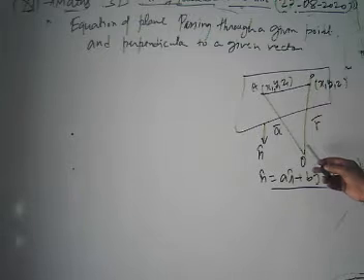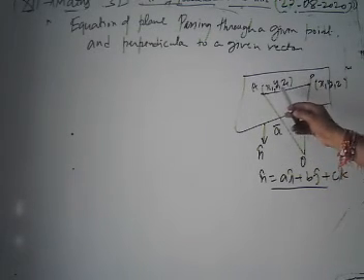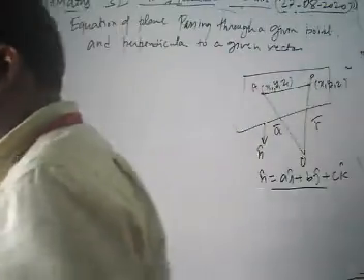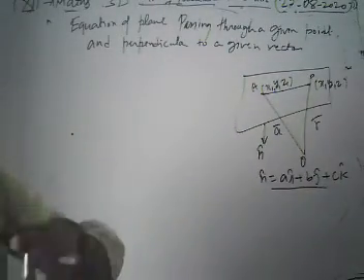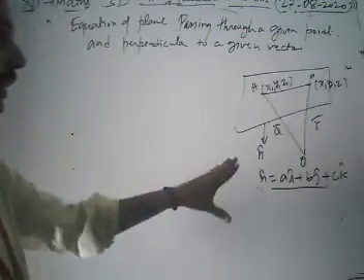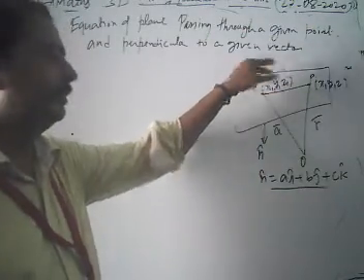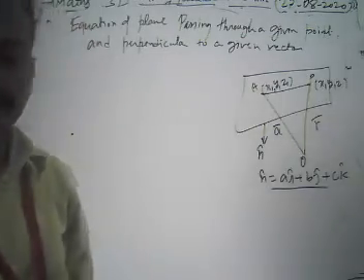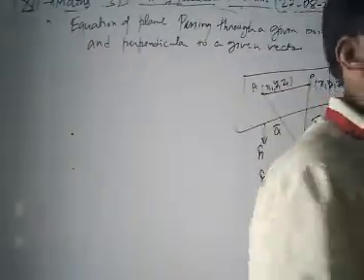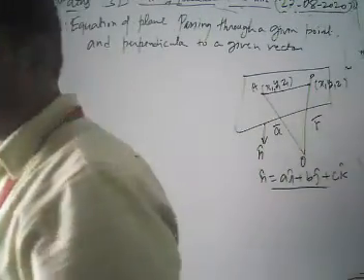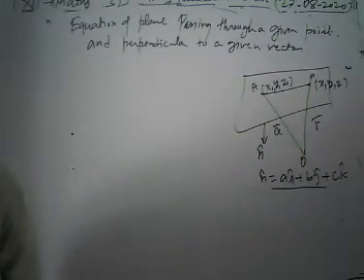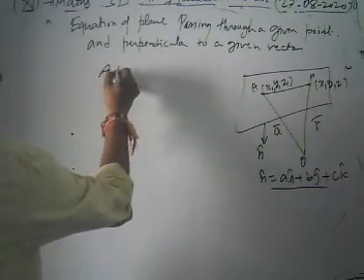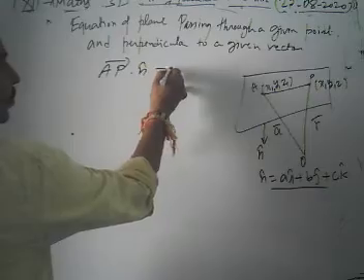Now look, what about AP? This vector AP and n cap are perpendicular, since n cap is perpendicular to our plane. Then the vector AP · n cap is zero. When are two vectors perpendicular? Yes, two vectors are perpendicular when their dot product is zero. So we have the condition vector AP · n cap = 0.